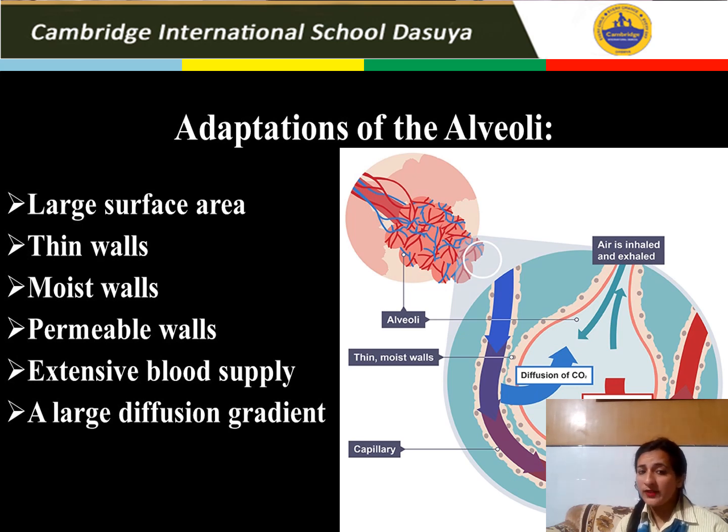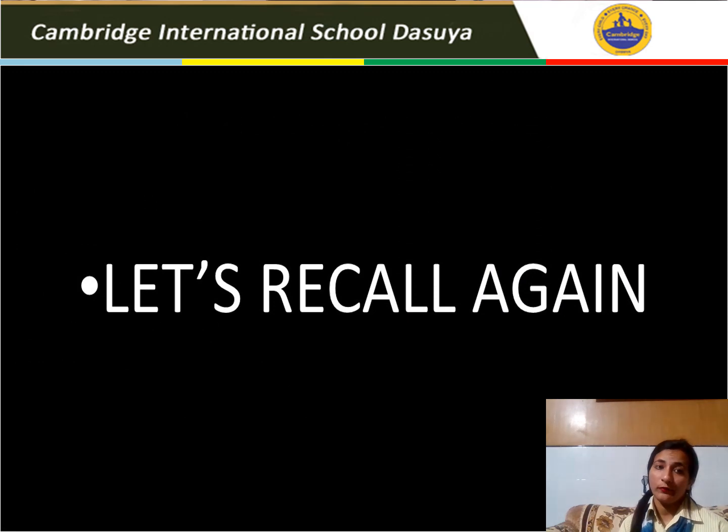What is the meaning of this line? A large diffusion gradient means there is a big difference in the concentration of gases at two points, brought about by ventilation. So here we end this topic, the respiratory system.